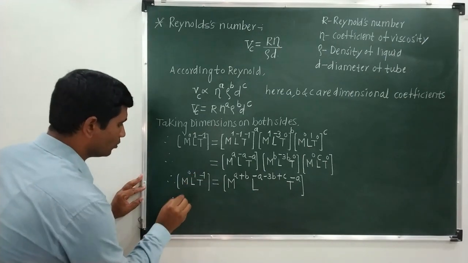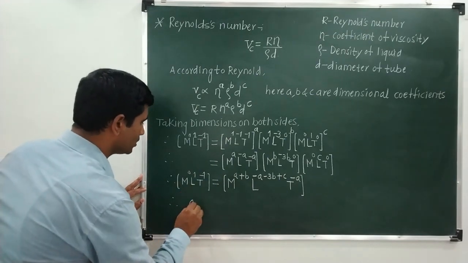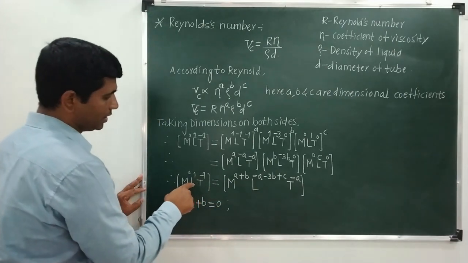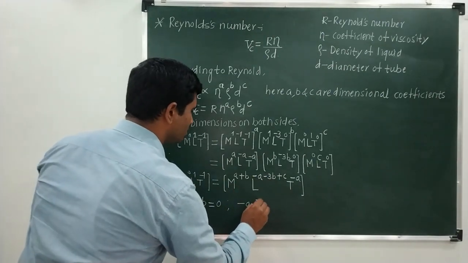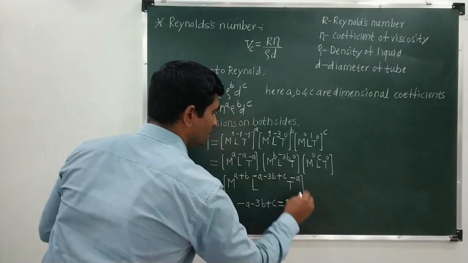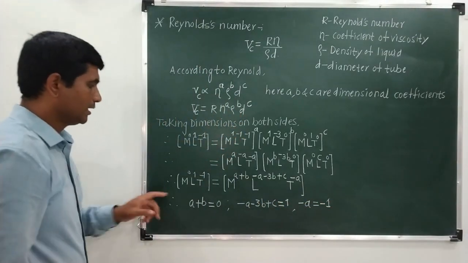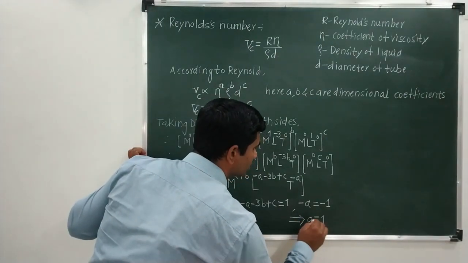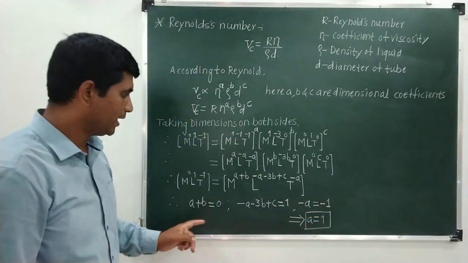Now equating the coefficients, the powers of the indices, if I equate the powers of M, I will get the first equation, that is A plus B is equal to 0. Similarly, if I equate the powers of L, which is 1 on this side, and minus A minus 3B plus C on this side, this is equal to 1. And I will get the third equation, which is minus A is equal to minus 1, which is the power of T. So from this equation we can directly write A is equal to 1. So we got the value of A to be 1.